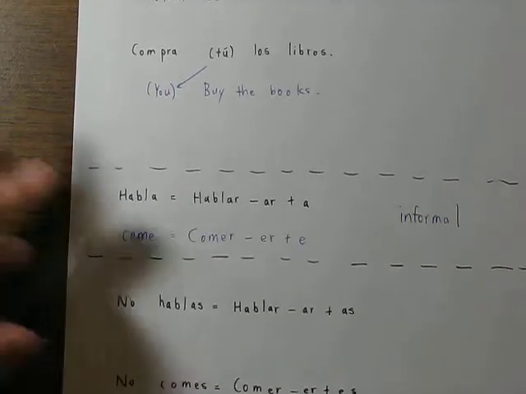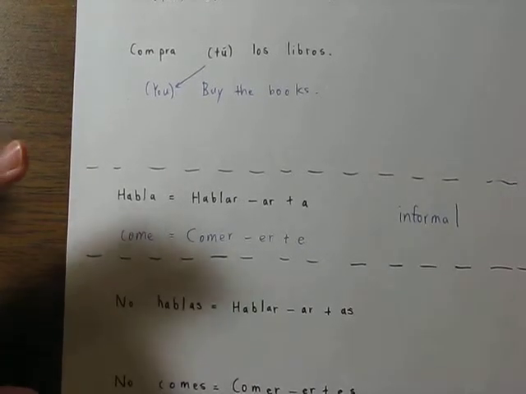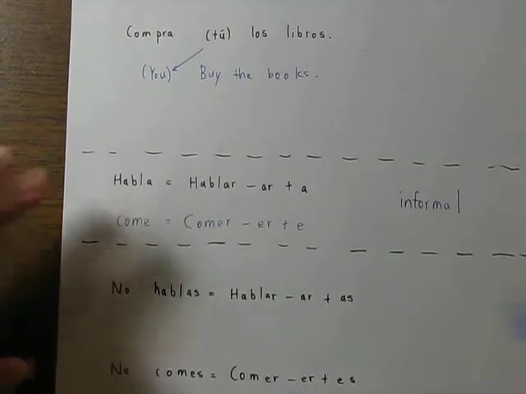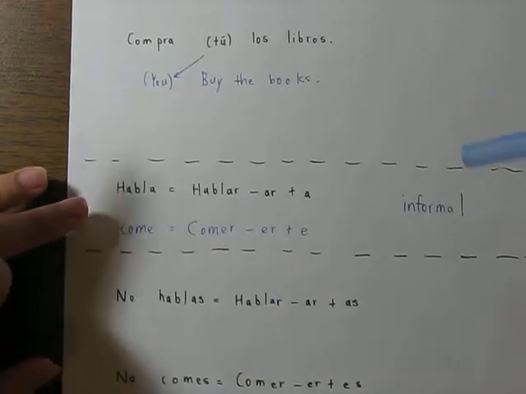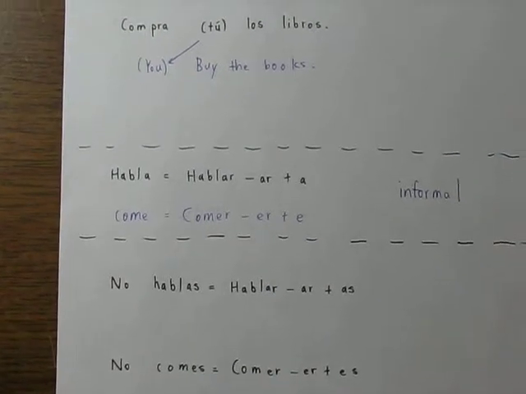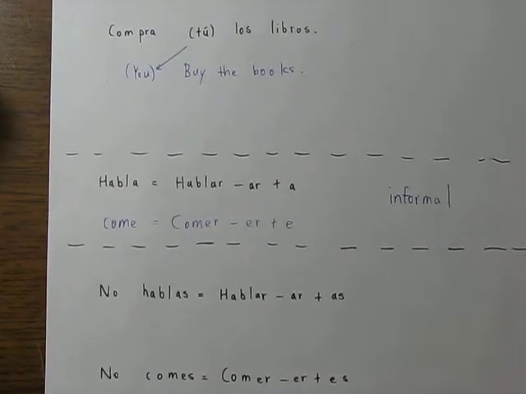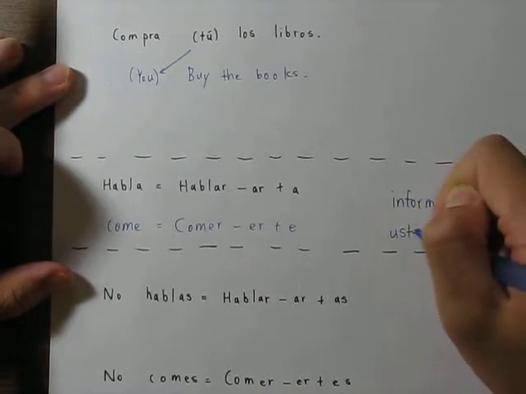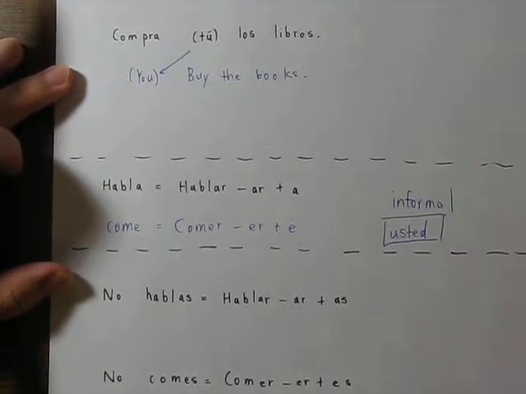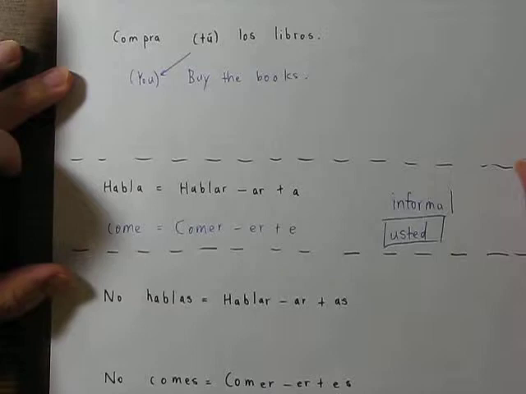Now you should take note that the tú commands use the usted form, not the tú form. This is kind of confusing, because the informal tú commands sound like they would use the tú form, but instead they really do use the usted form. So let me put that there: usted.